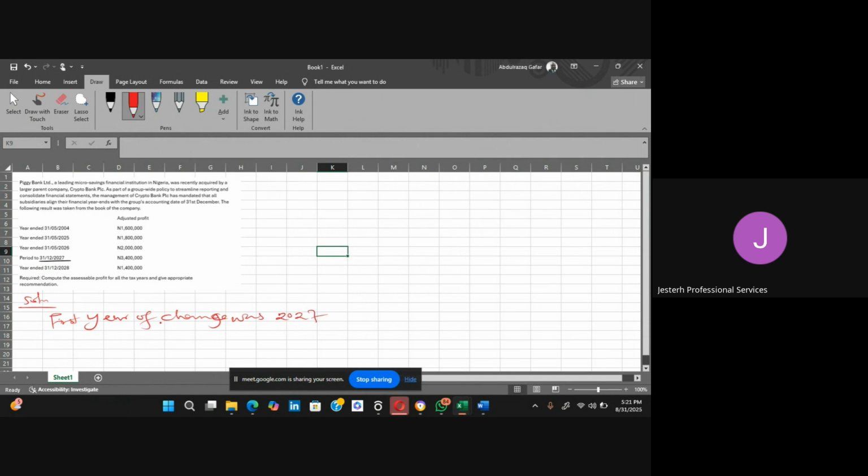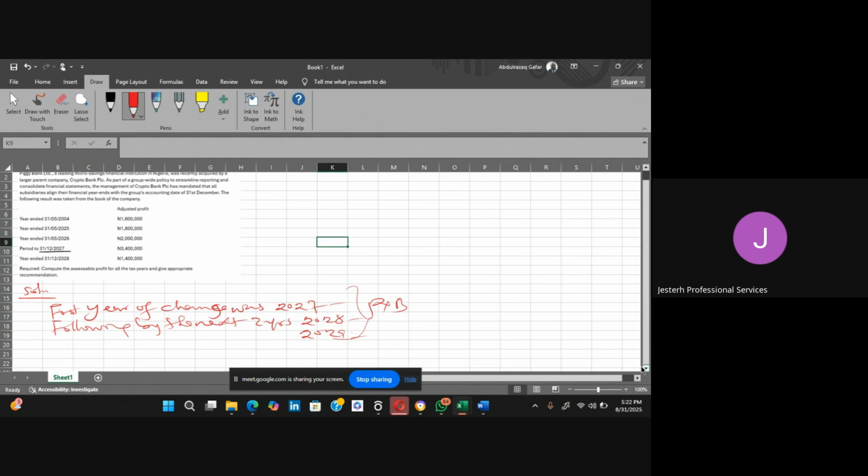Then following by the next 2 years. So when would that one be? 2028, right? And 2029. So which means the period which you are going to assess would be for 2027, 2028, and 2029. But it has to be on the preceding year basis. Now let us move on.